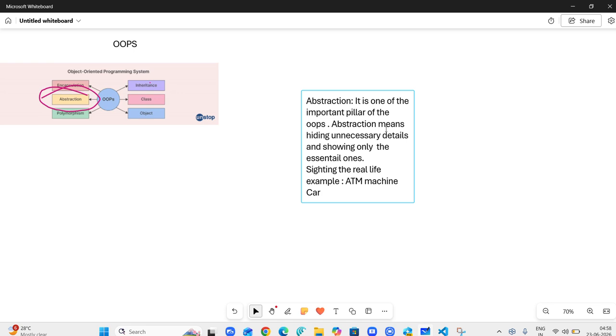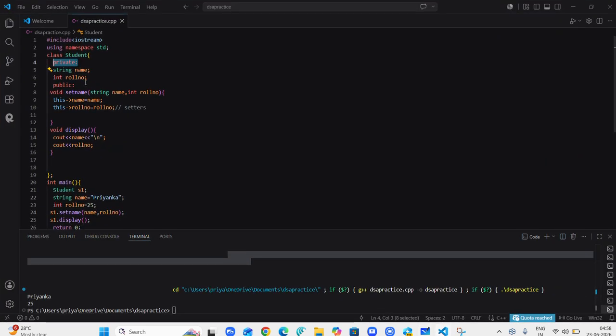In the car, you have access to the steering wheel, its external parts, but how the engine works internally is none of our business, so it is hidden. That is what abstraction is. Then you can give the code example which we dealt with in the previous class, where we declared a class with student name and declared some of its properties with the private access modifier.